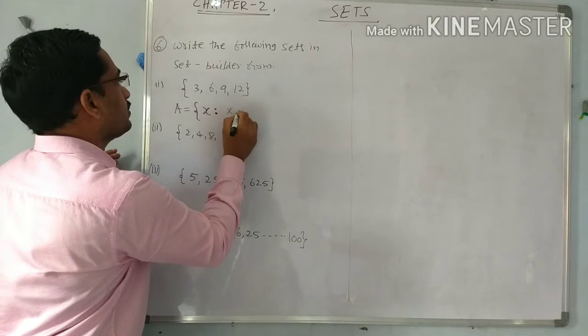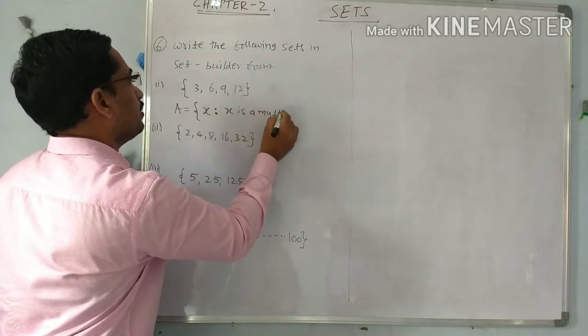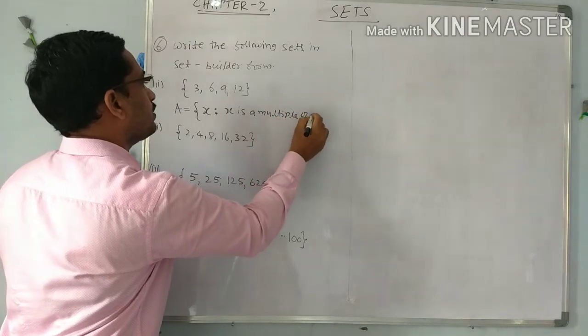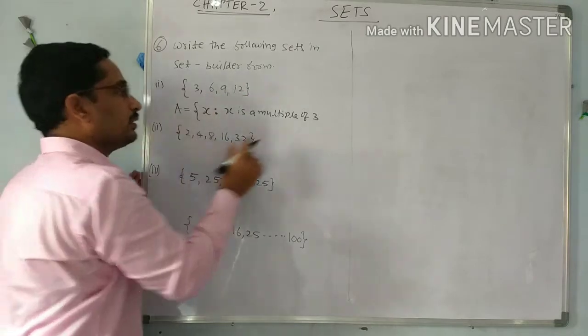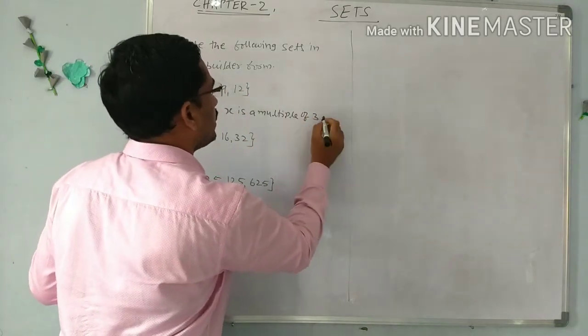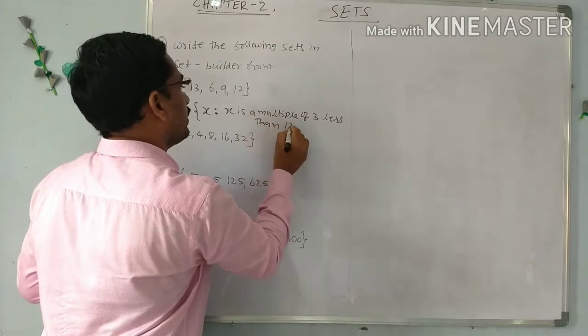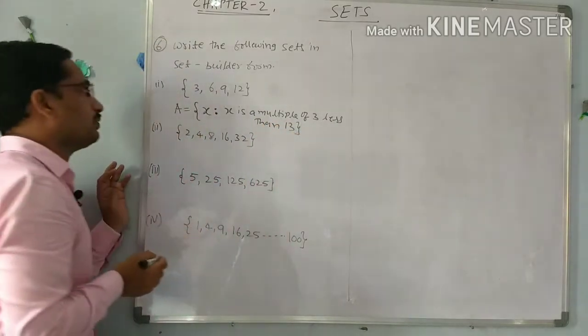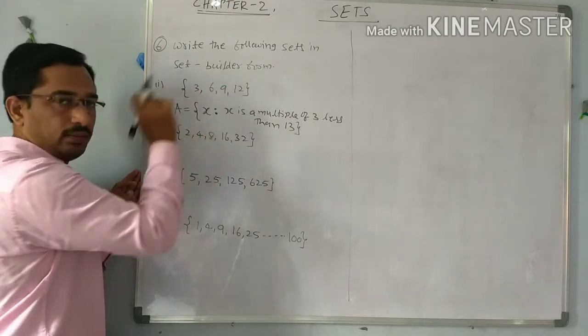So x is a multiple of 3, but not all the multiples of 3, those less than 13. So all the multiples of 3 which are less than 13 means 3, 6, 9, 12.